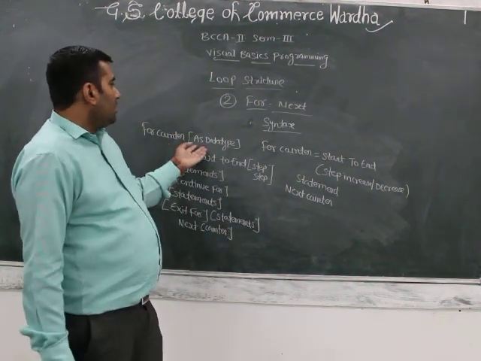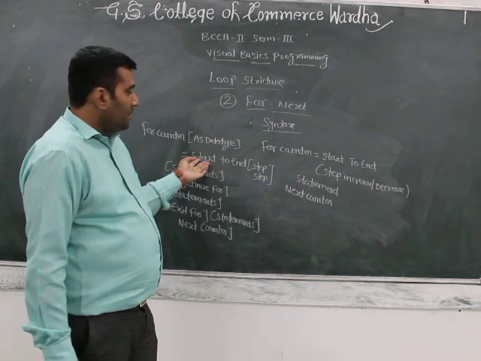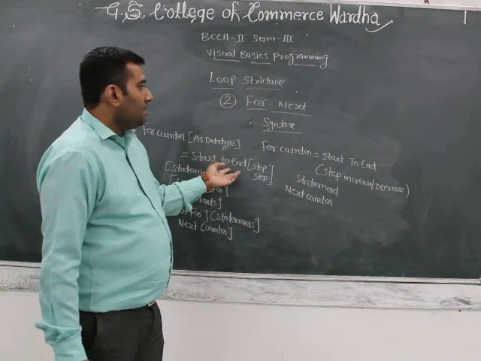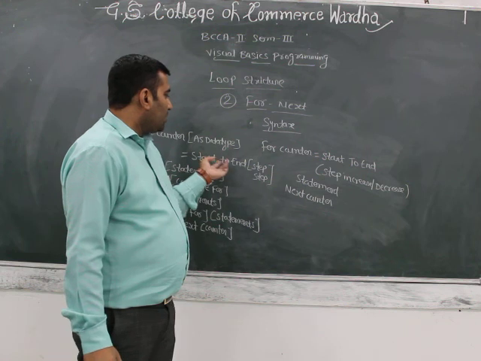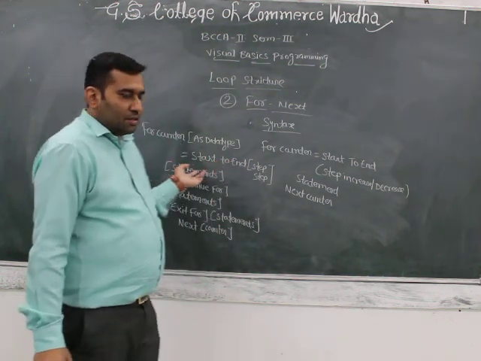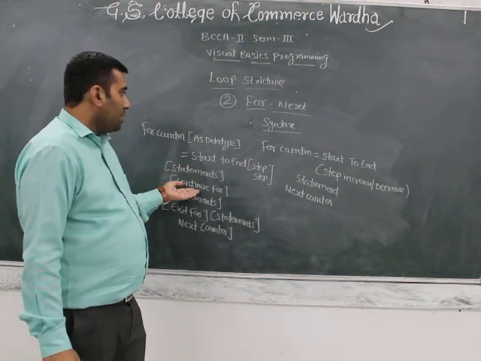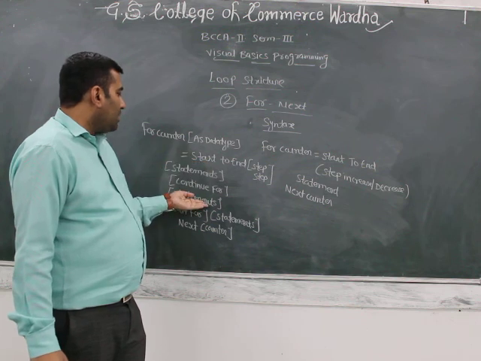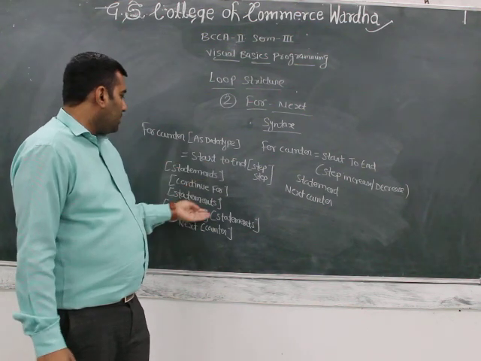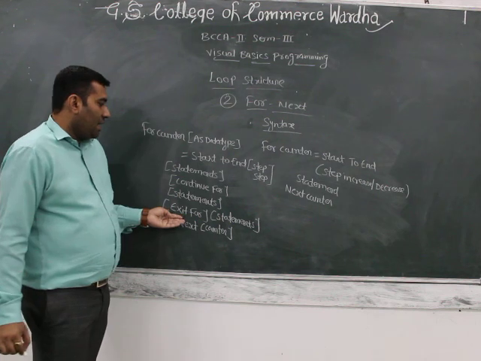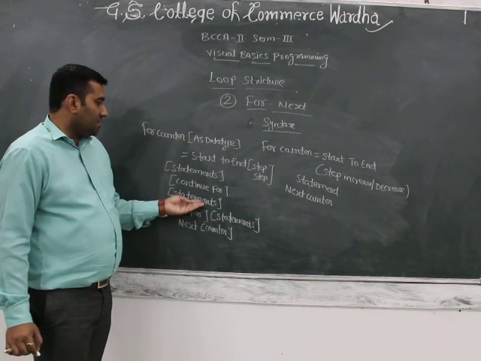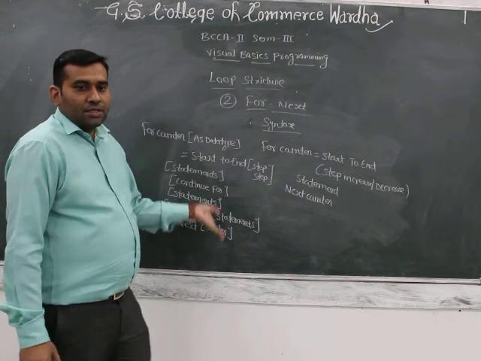For counter, write here its data type, then start to end, starting from 1 to 10 for the counter, then continue, then write the statement, and exit for, exit the statement, and then next counter.